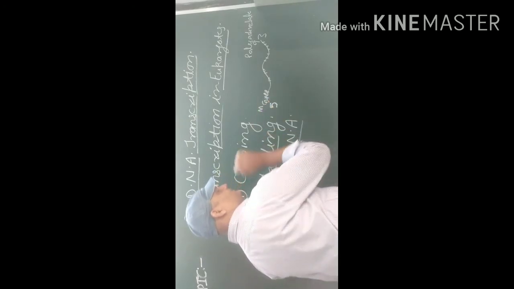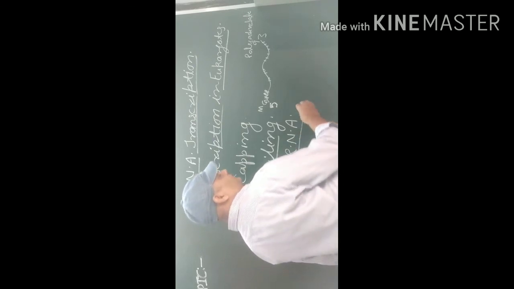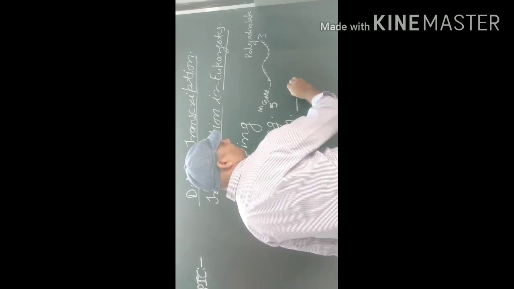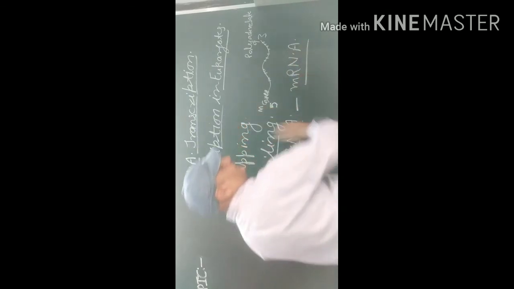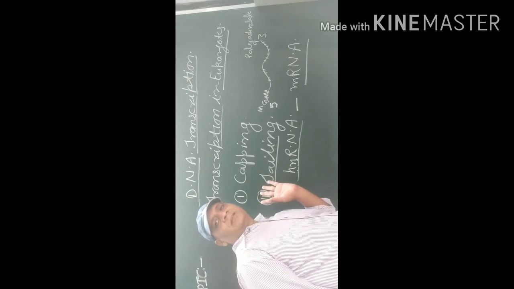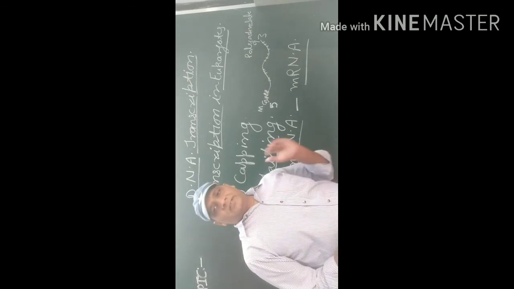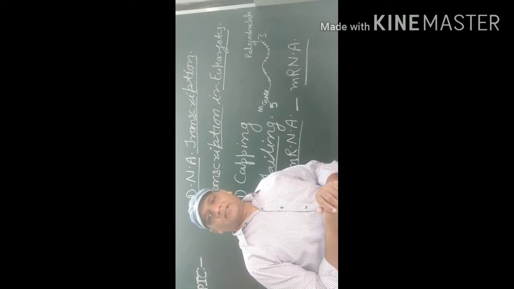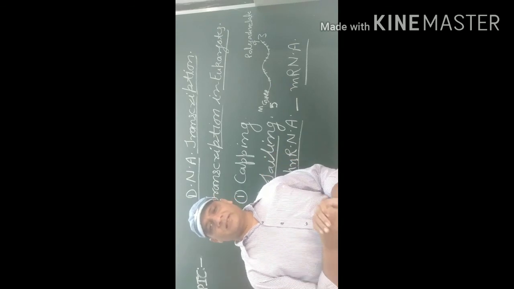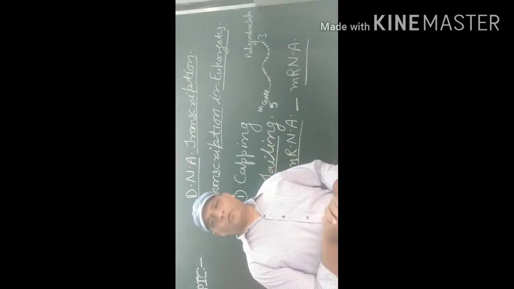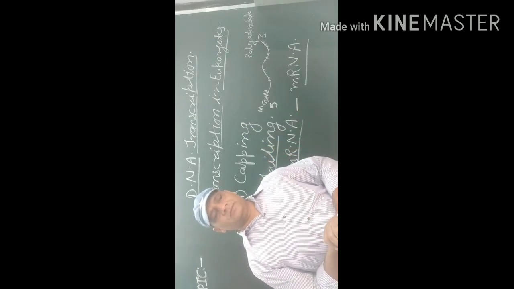After some time, the HnRNA transforms into mRNA and the process is completed. So we have learned in detail about the transcription process, transcription in prokaryotes and transcription in eukaryotes.